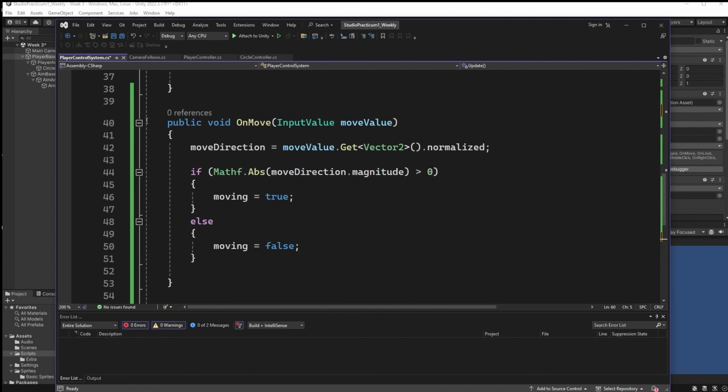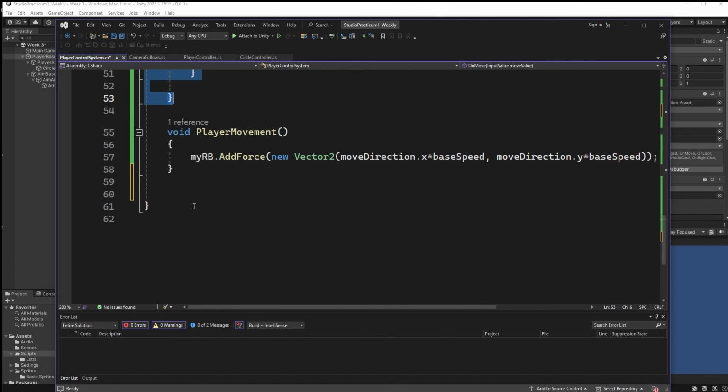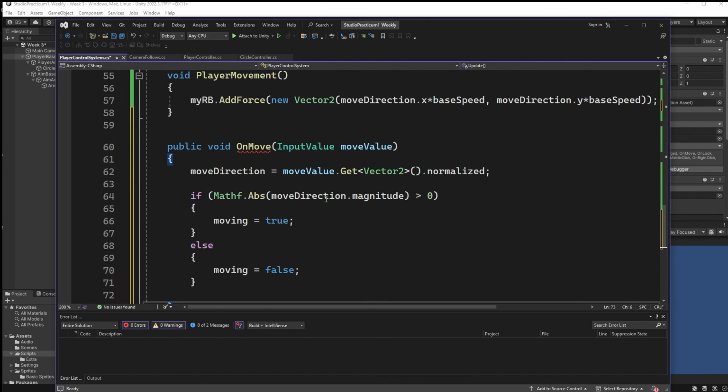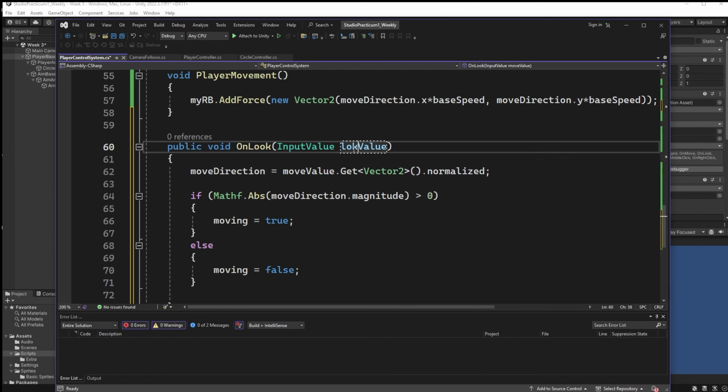So let's just grab this. We'll use this as a base. We're not going to have to do a lot of this stuff actually because it doesn't work in exactly the same way. Let's change this to on look. So first of all, on look, and let's change this to look value. It might have been easier just to type this, but let's just do it. Look value. Let's change this to look.